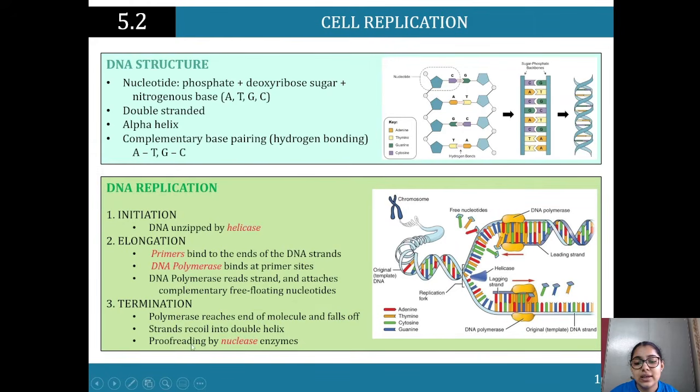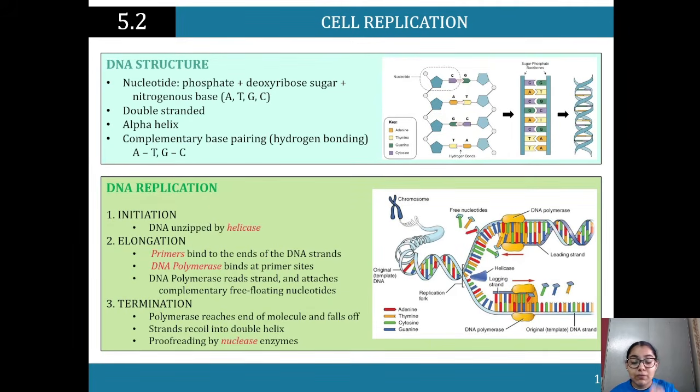And then we see proofreading occur by the nuclease enzymes. So it's a crash course of this huge process, but what it's telling you basically is from here on the chromosome. Now remember, when DNA replication occurs, when we later look at protein synthesis, not the whole thing is being replicated.